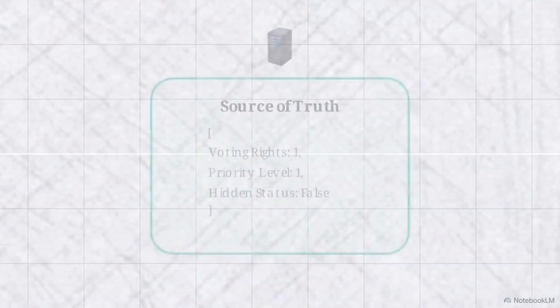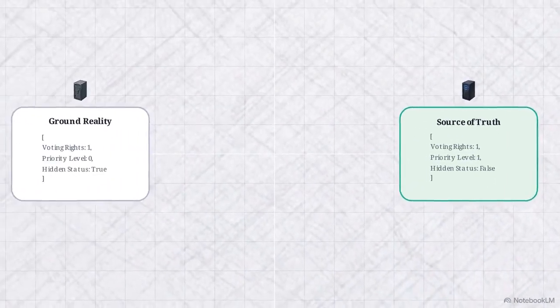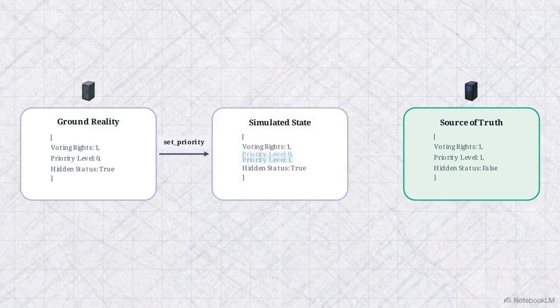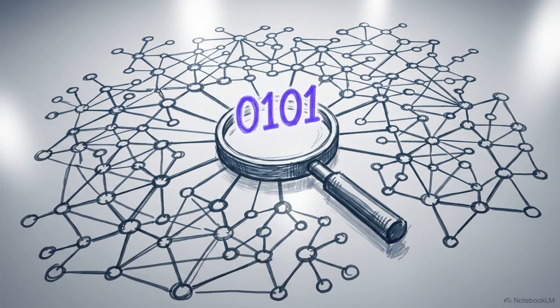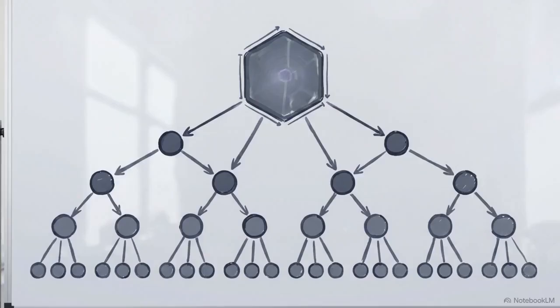Across the graph, we define a target node, the source of truth. This is the healthy, desired configuration for that specific shard layout. The edges radiating from our ground reality node represent atomic operations. These are specific steps the system can take, such as add vote or rebuild node. Moving along an edge applies that operation, transforming metadata and resulting in a new simulated state. This abstraction layer allows the recovery algorithm to function regardless of the underlying physical hardware, creating a unified model where pure logic can determine the best path to health.